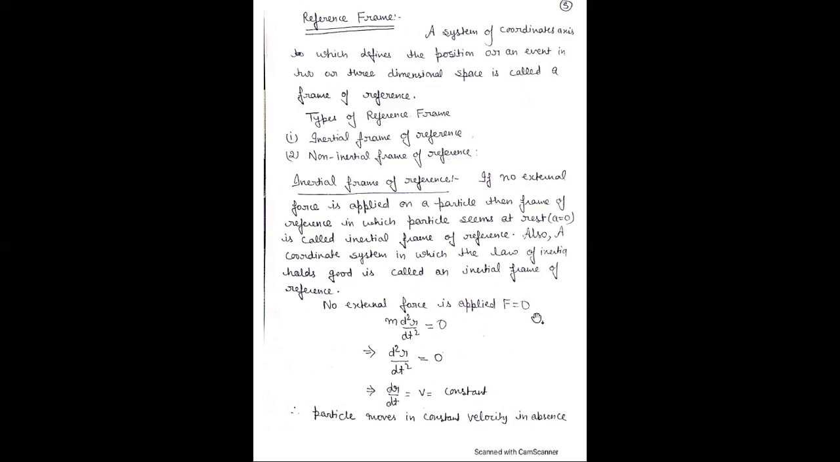Therefore, F is equal to 0. And we know that F means ma. Here a means the double derivative of the position vector, d square r by dt square, which is also equal to 0. m is not equal to 0. Therefore, d square r by dt square is equal to 0. And it means dr by dt, which is equal to v, is constant, because the derivative of a quantity being 0 means it is a constant quantity. Therefore, velocity is constant, meaning the particle moves with constant velocity in the absence of any external force.